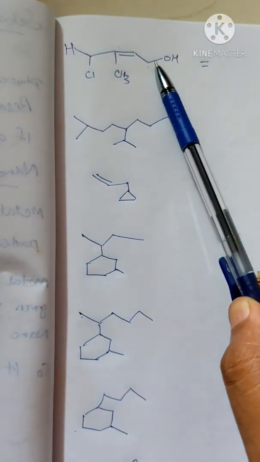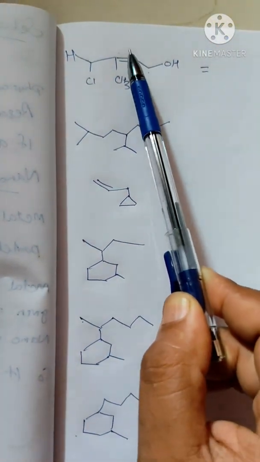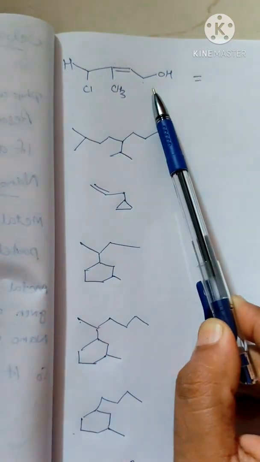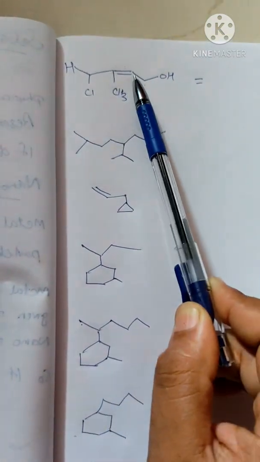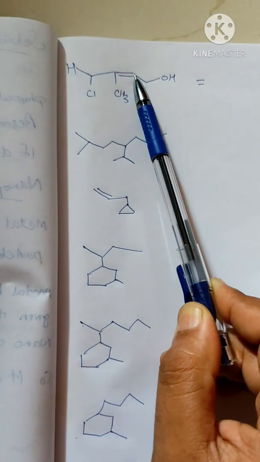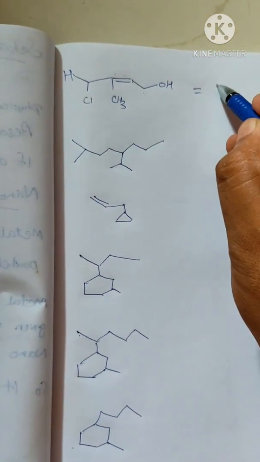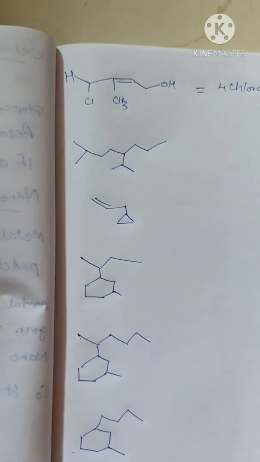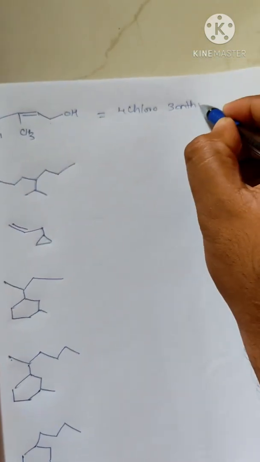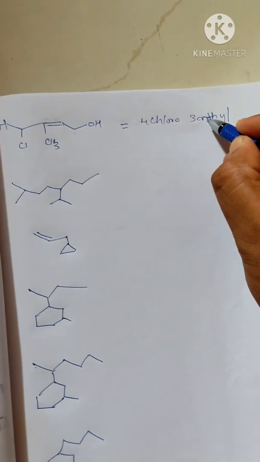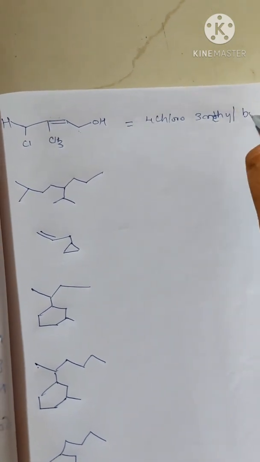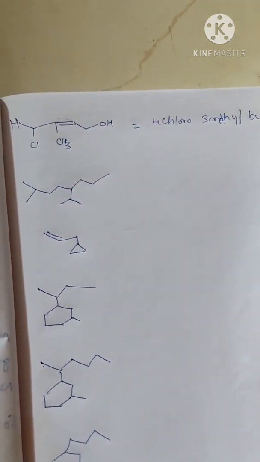The OH is in the first position, so of course we have to number 1, 2, 3, 4. So this will be butan-1-ol, with a chlorine atom at the fourth position and a methyl group at the second position. If you want to name the compound, what is the first one? 4-chloro. Then we have to see 3-methyl. Okay, 4-chloro, 3-methyl. Then we can say it is but, then but-2-ene.